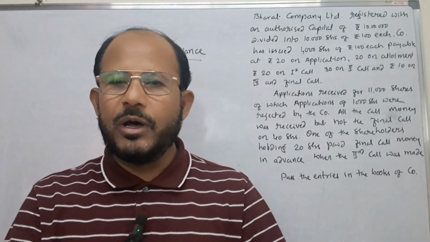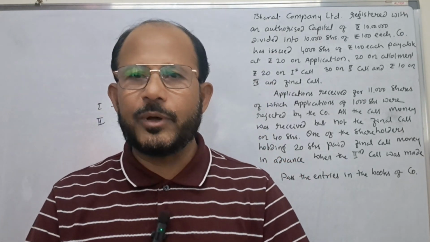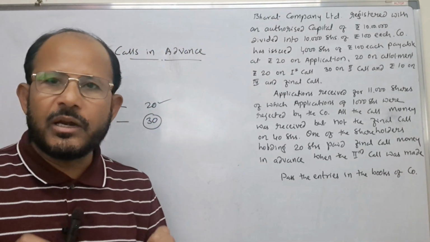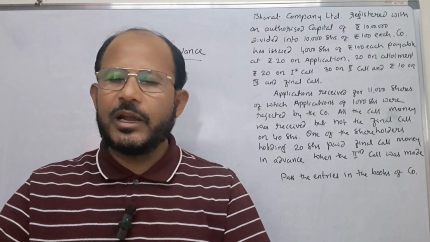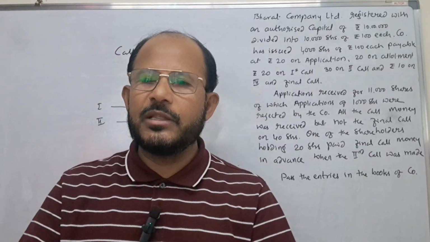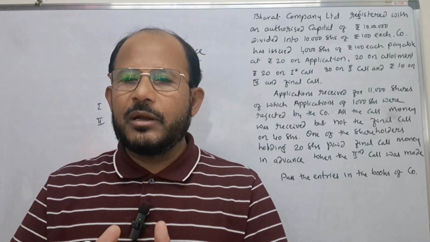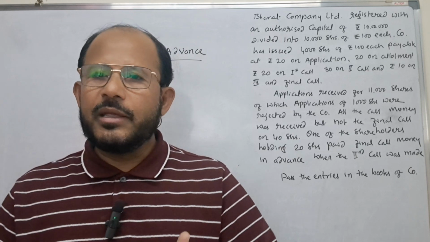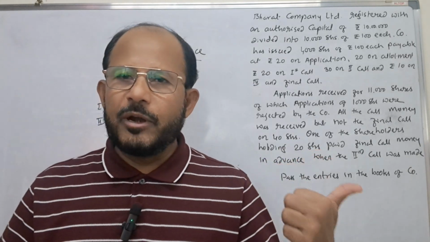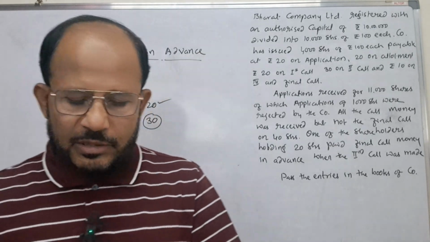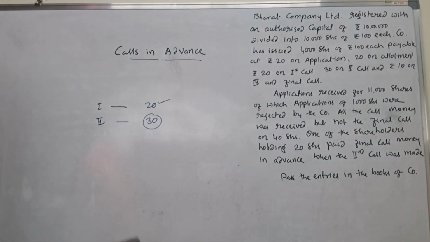Therefore, whenever advance money is collected by the company, the company will open a calls in advance account in the name of that particular shareholder. Whenever calls in advance is given in the problem, you remember calls in advance account shows a credit balance. Calls in arrears account shows a debit balance, whereas calls in advance account shows a credit balance. Here is how the journal entries are passed.